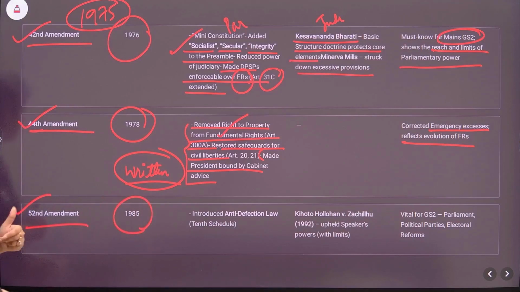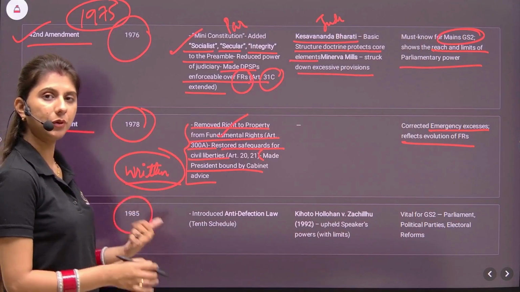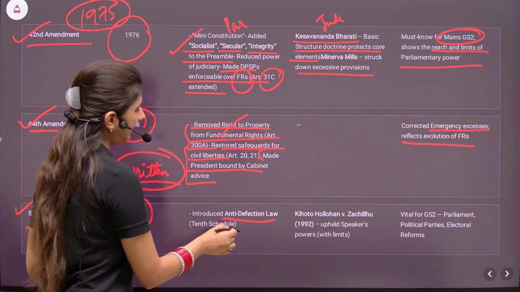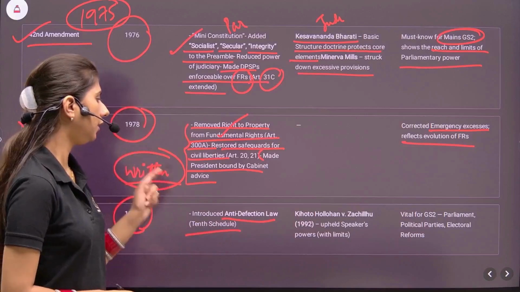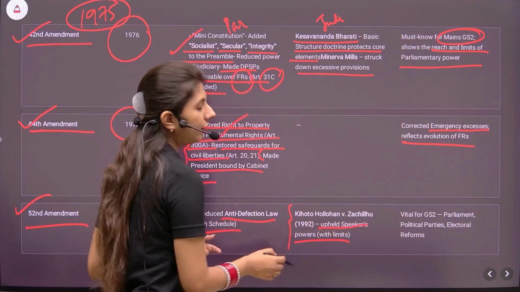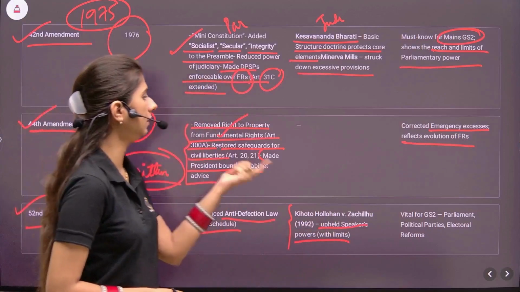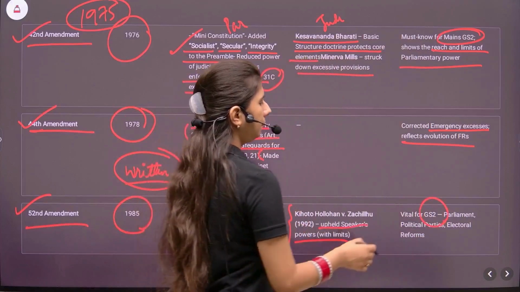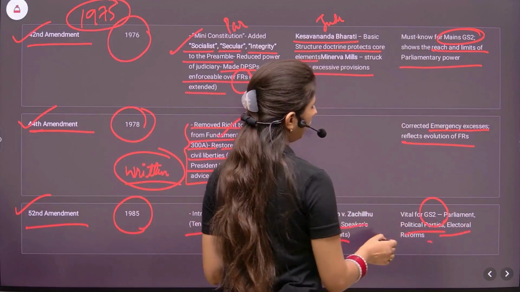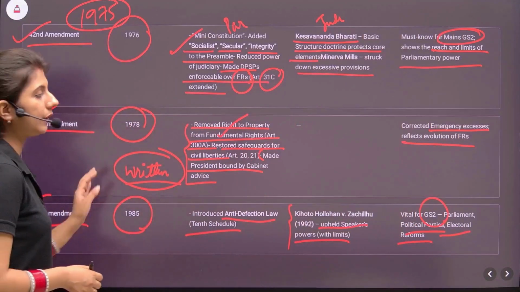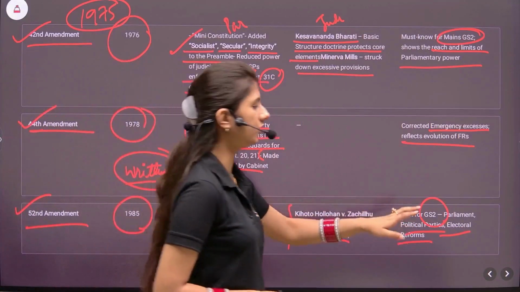1985. Extremely important. We even made a video separately on this anti-defection law. It introduced the anti-defection law, 10th Schedule. Kihoto Hollohan case is important in this context. It upheld the Speaker's power within limits. It is vital for GS2: Parliament, political parties, electoral reforms, and a number of sections. So the same amendment can be used while writing answers across all these dimensions.